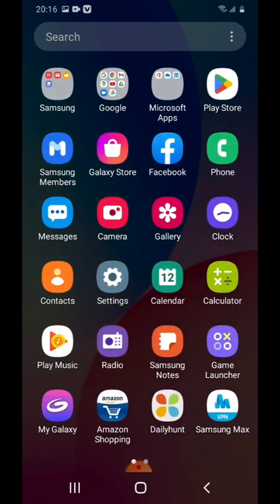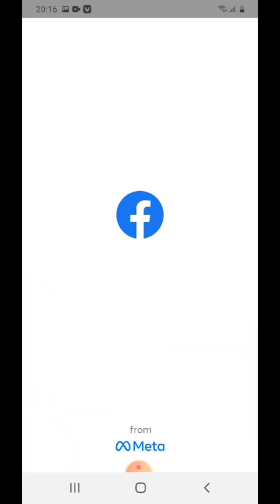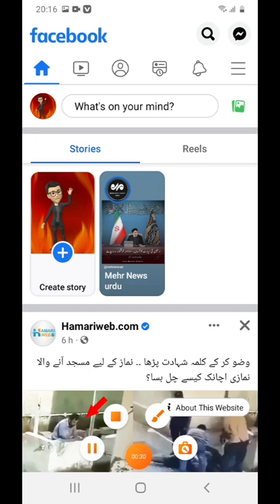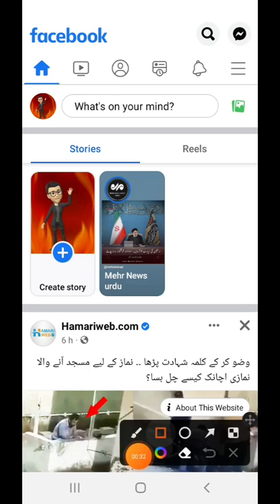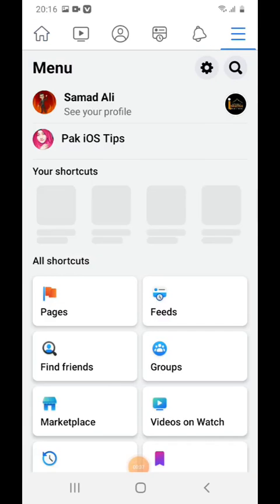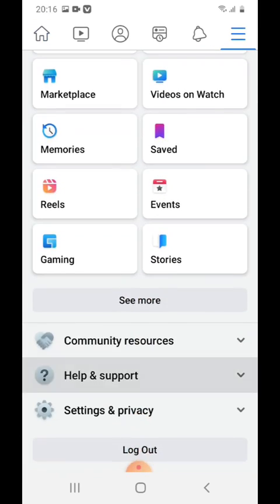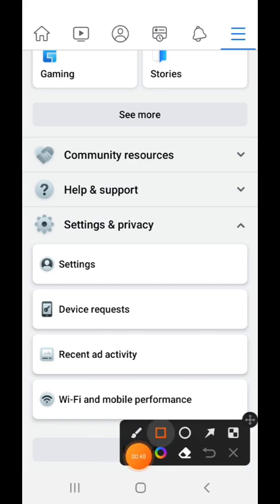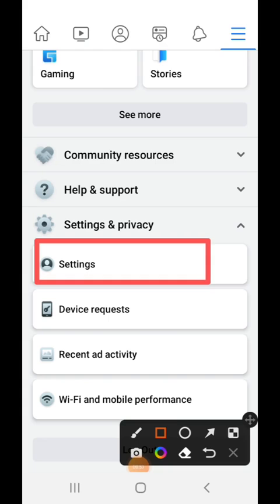First of all, open your Facebook profile. In the upper right corner you see three lines. Simply tap on these three lines. When you tap on these three lines, scroll down and tap on the Settings and Privacy option, and again you see the Settings option, tap on this Settings option.